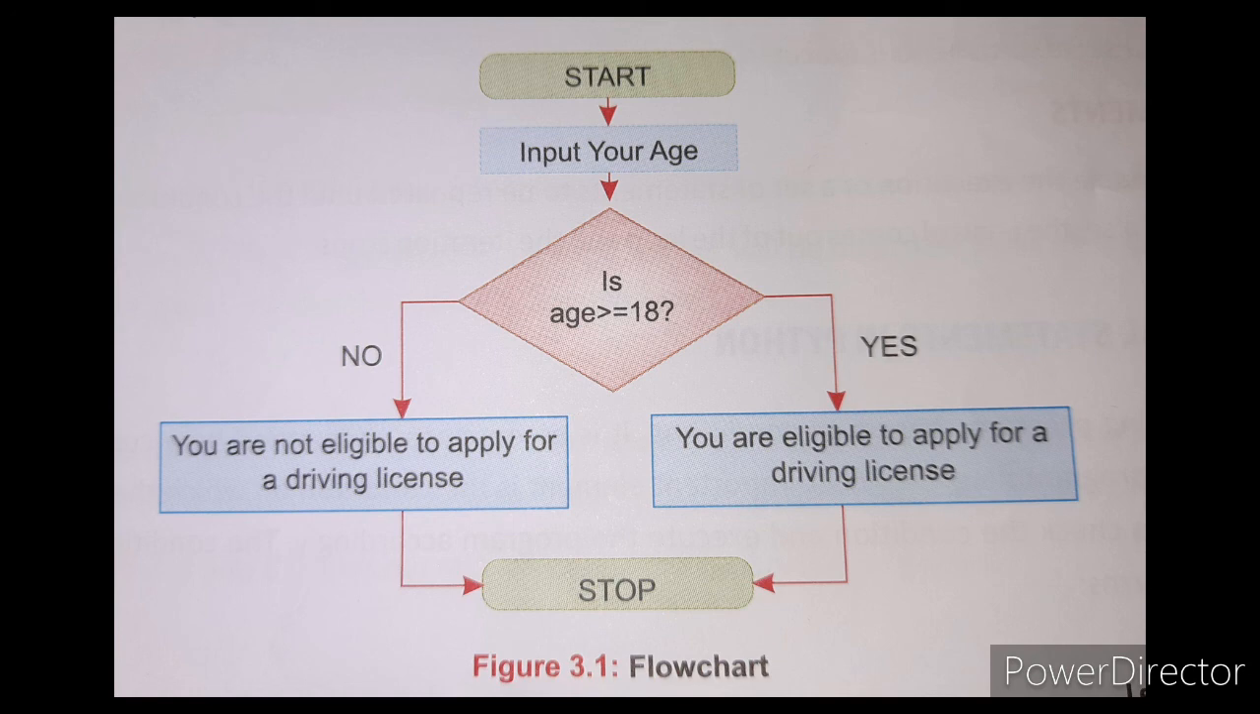If you want an example, you can take the example flowchart of whether you can apply for a driving license, children. See here, one condition is there. What is the condition, children? Is age greater than or equal to 18? That is the condition. If it is true, you are eligible to apply for a driving license. If it is no, you are not eligible to apply for a driving license, children.